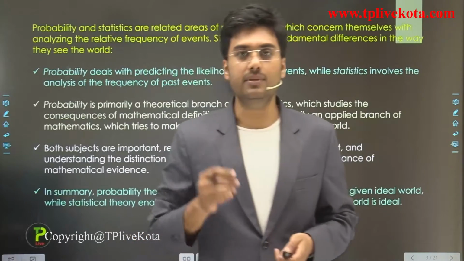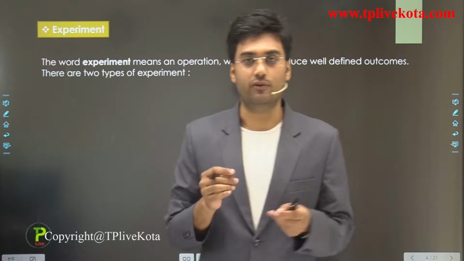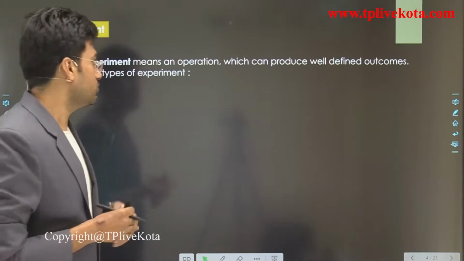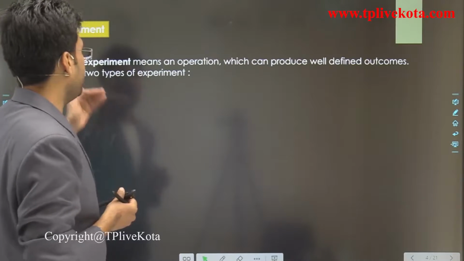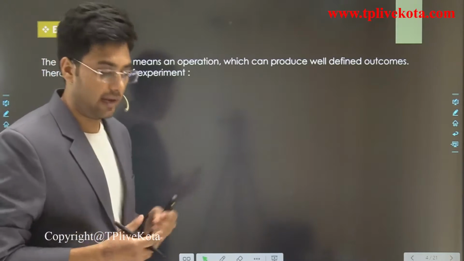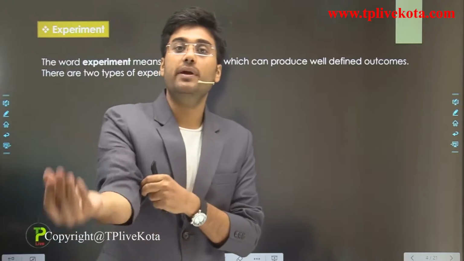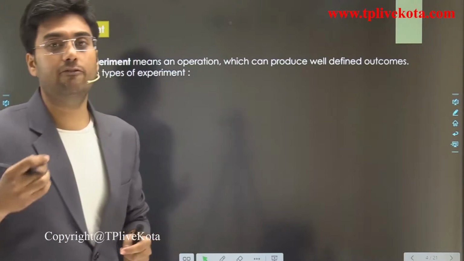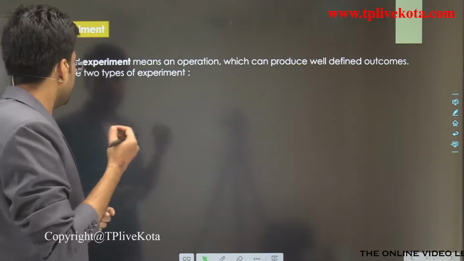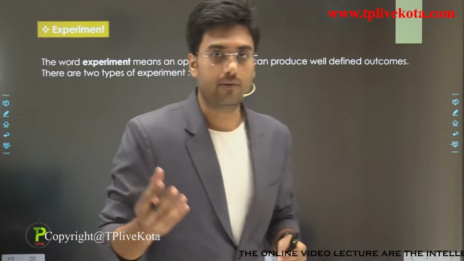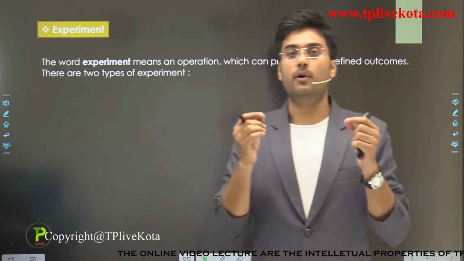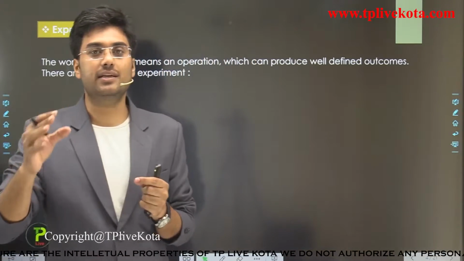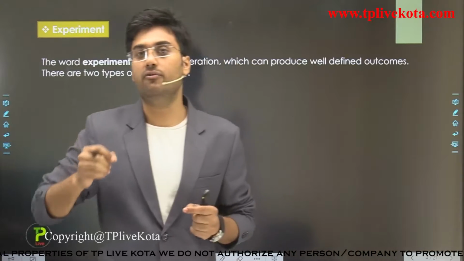So the first term is experiment. What is an experiment? Students, the word experiment means an operation. Experiment is just an operation which can produce well defined outcomes, okay. There are two types of experiment. First of all, let's discuss experiment. Experiment is just an operation which has well defined outcomes.